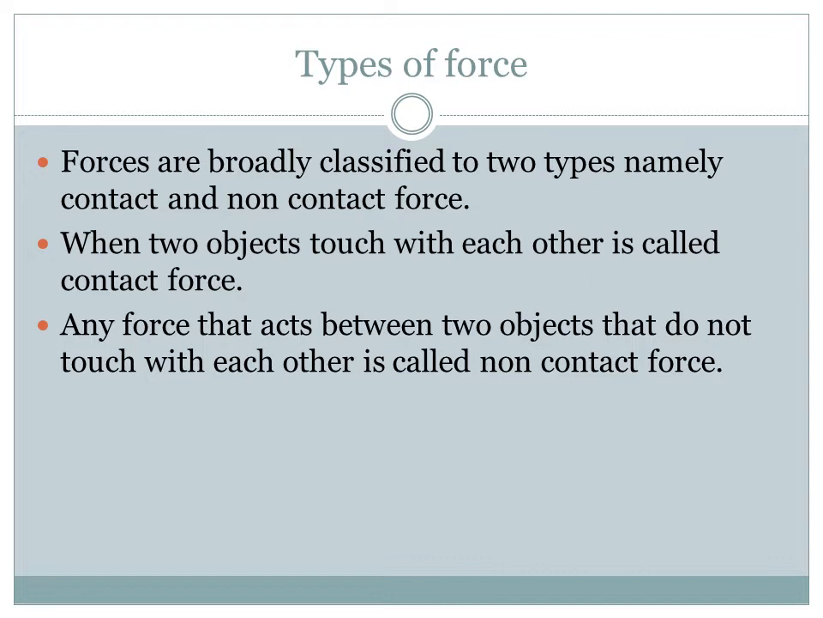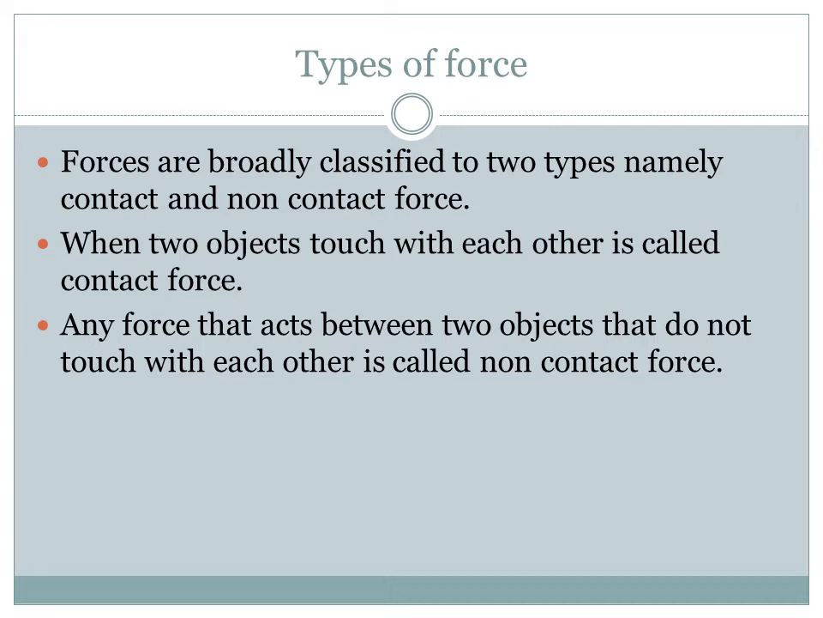So next one. Any force that acts between two objects that do not touch each other is called a non-contact force. A simple example for contact force: take your two hands and rub them with each other. Your left hand is one object and your right hand is another object. When you rub together, what will happen? A force will be created. It is called a contact force. Here both your left hand and right hand are in contact.